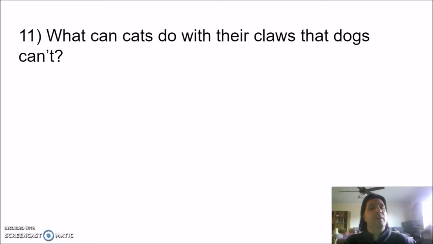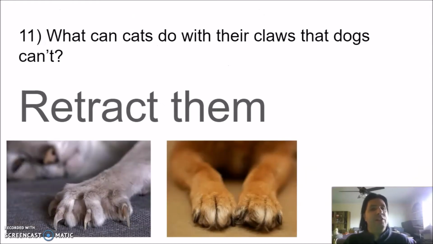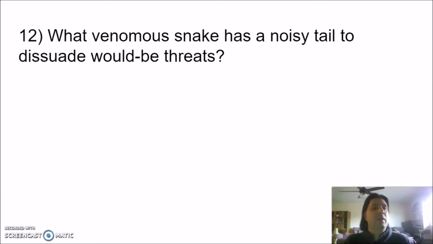Number 11. What can cats do with their claws that dogs can't? The answer, they can retract them. Cats have very sharp claws made for defense, so they can make them come up and back in. Dogs' claws are more for things like digging, so they leave them out all the time. They're not as sharp.